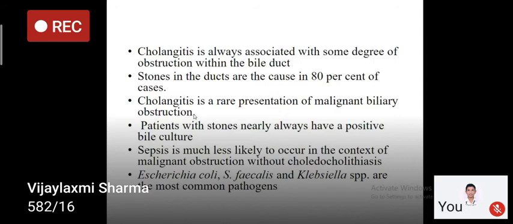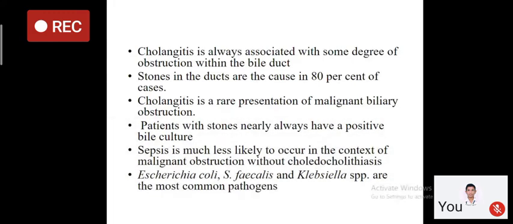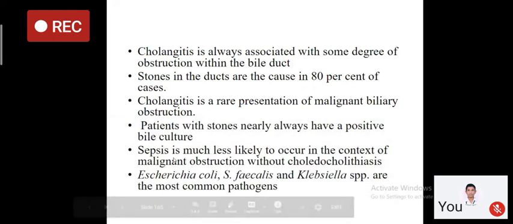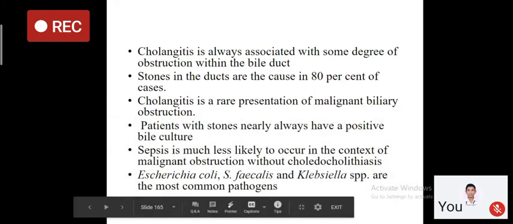So cholangitis is usually associated with obstruction due to CBD stones, and it is rarely due to obstruction due to malignancy, right? So cholangitis is more common if the obstruction is because of a CBD stone, and it is rare if the obstruction is because of malignancy. Why is it so? I will tell you later on why it is so.